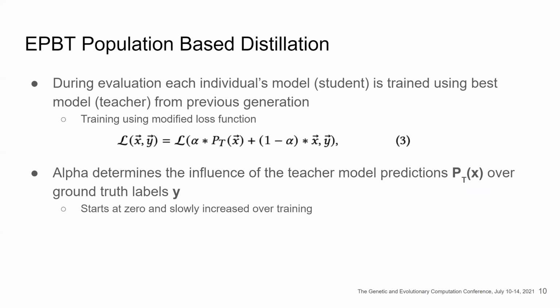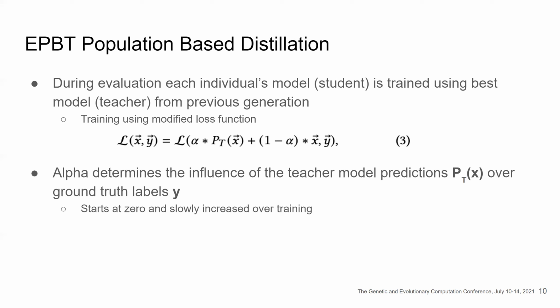Population-based distillation is an enhanced version of knowledge distillation that is used to help prevent overfitting of the validation set. In PBD, we basically use the best model from the previous generation as a teacher to train a student model. The loss function we use is a linear combination of the teacher's predictions and also the ground truth labels from the data. As you can see, there's a term alpha, which determines the influence of the teacher model predictions over the ground truth labels y.